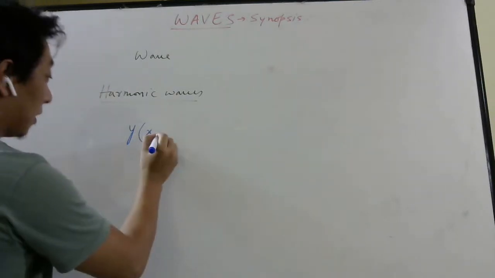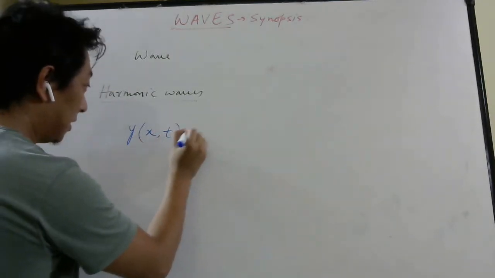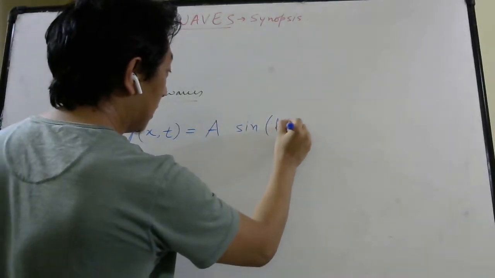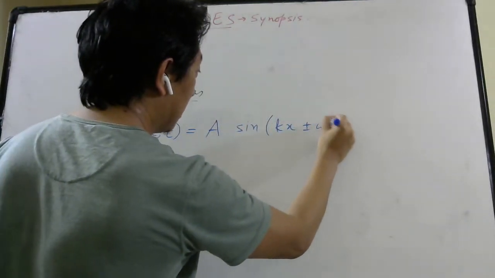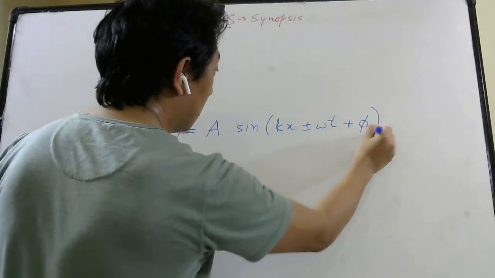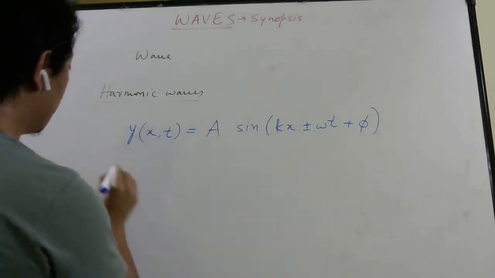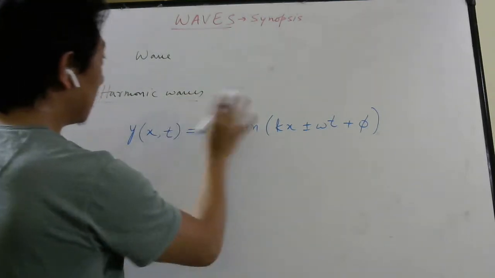at a certain time t, is given by the formula A sin(kx ± ωt + φ), where φ is some constant. So let us see what the characters are here. First, understand what this phi is. So let us take a simple example.